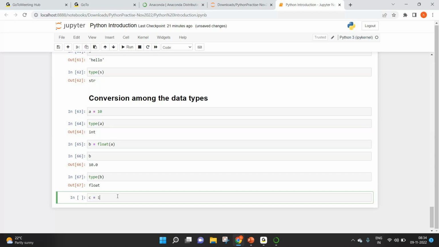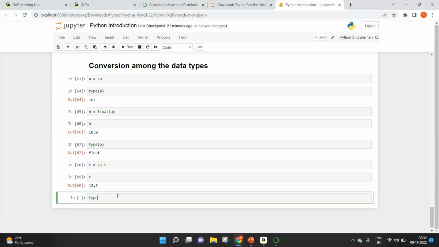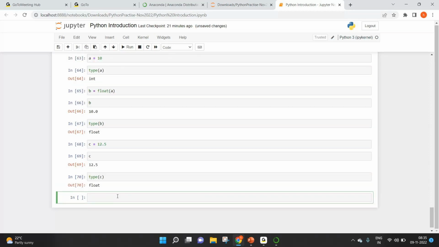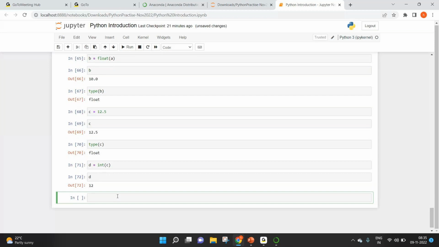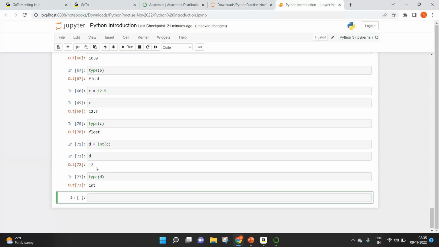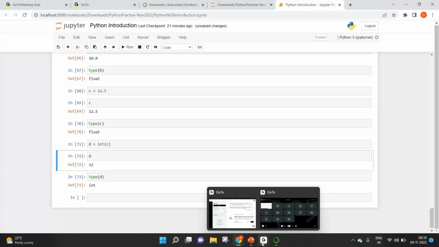Let's say I have c equal to 12.5. So c is a floating data type. Now I want to convert this float to an integer and assign it to a new variable called d. Then I can say d equal to int of c. Look at the value of d, showing as 12, and type of d is going to be integer. When you convert from float to integer, whatever is after the decimal point will go off. Hence, we have the value as 12. That's how we have converted from float to integer.